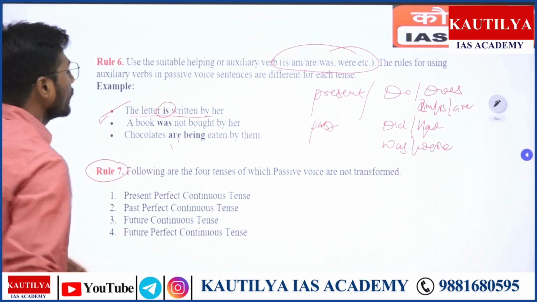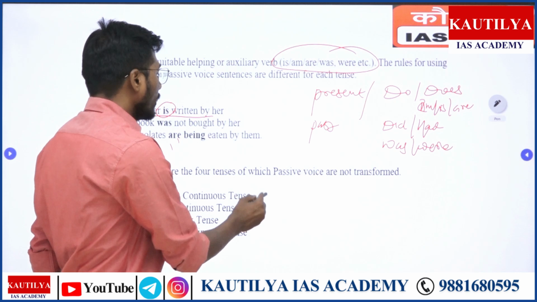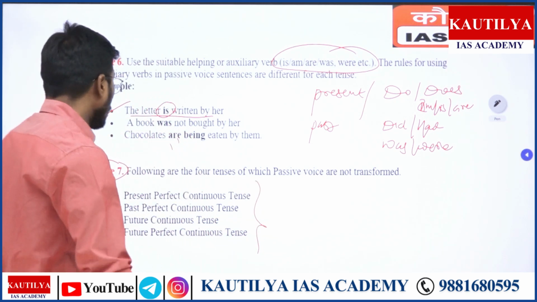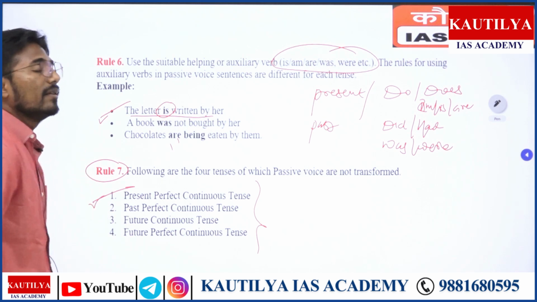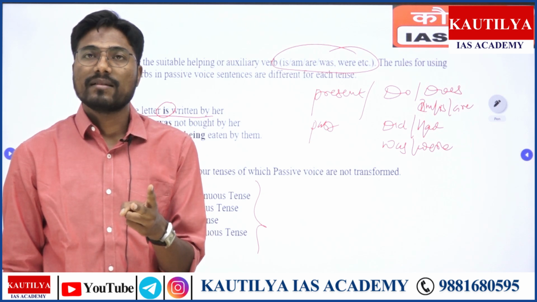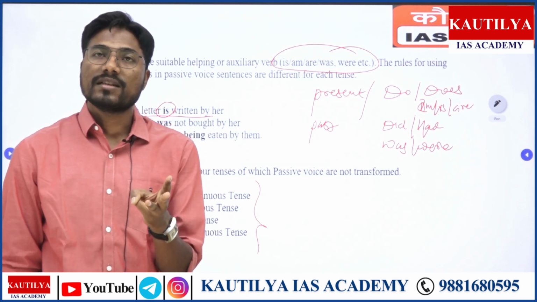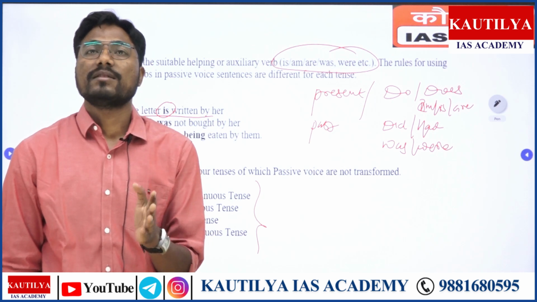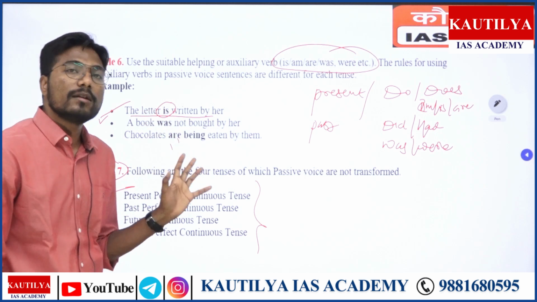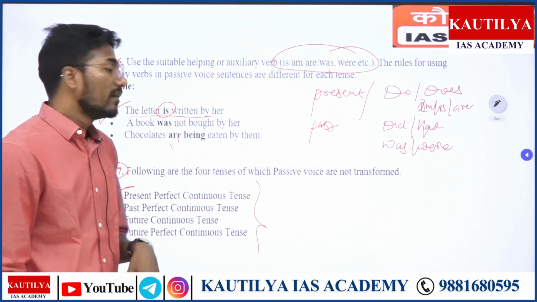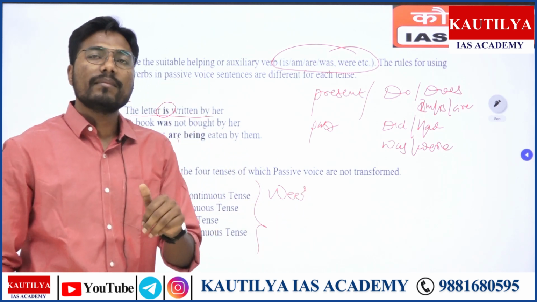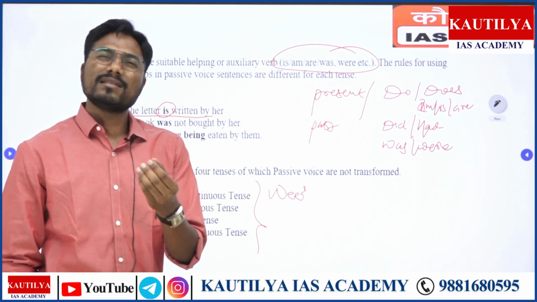Then rule number 7, following are the 4 tenses with which the passive cannot be converted. कौन से वो? The very sheer reason is that, like, present perfect continuous tense, past perfect continuous tense, then future continuous tense and future perfect continuous tense. So these are the 4 types of tenses of which we do not convert from active to passive and the vice versa, because we do not use in English language 2 auxiliary verb in the same sentence. Never ever. This is the sheer reason.